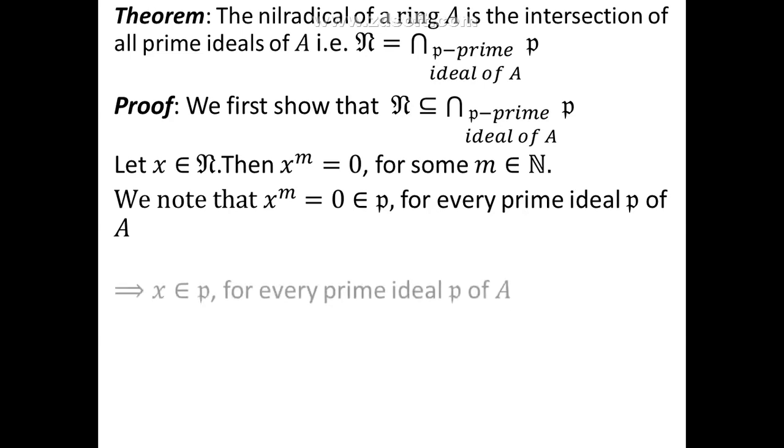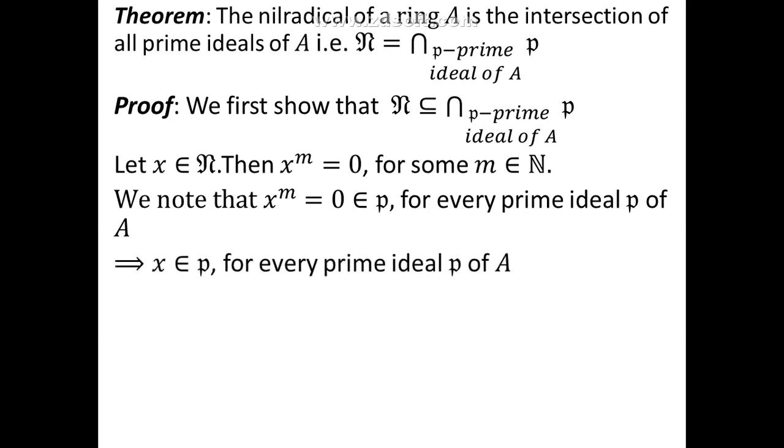Now a property of a prime ideal says that if x^m belongs to P, then x must be in P for every prime ideal P of A. This could be verified just using the definition of a prime ideal, because we know that a prime ideal is a proper ideal such that if xy belongs to P, then one of the elements has to be there in P.